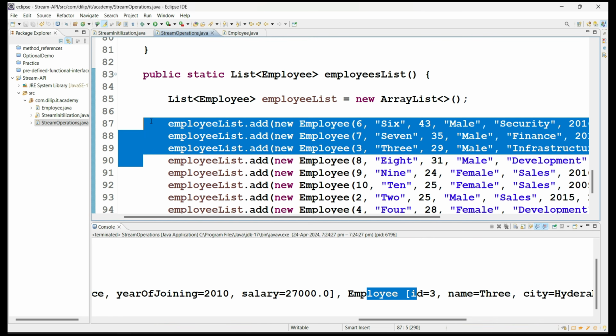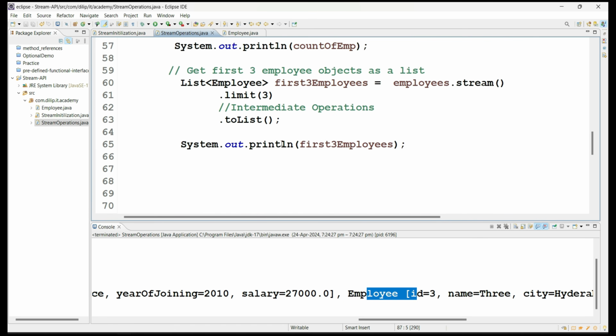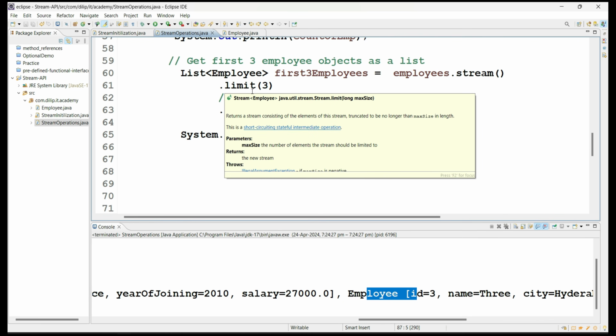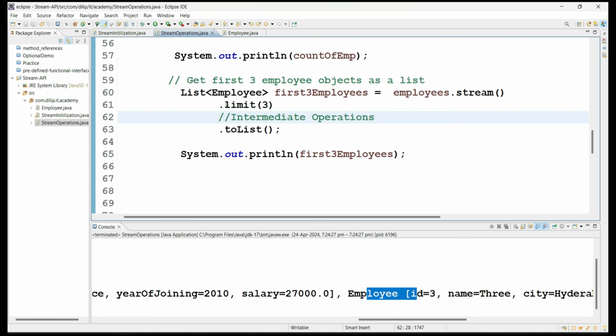You got these 3 employee objects because of the limit method. It limits the values from the stream object and makes a subset. With this number, it makes a subset of objects from the overall stream objects, and returns a new stream object with that subset of values. So we discussed the limit method now.